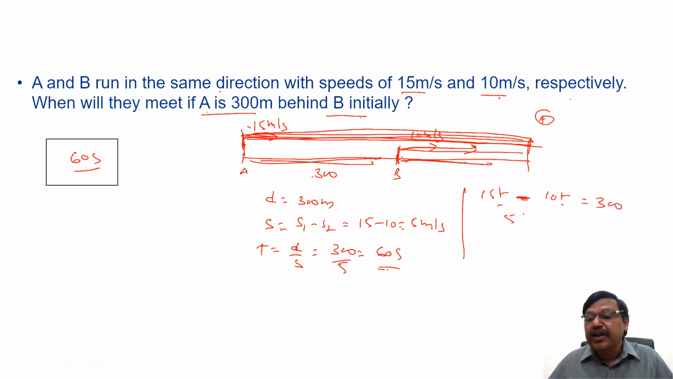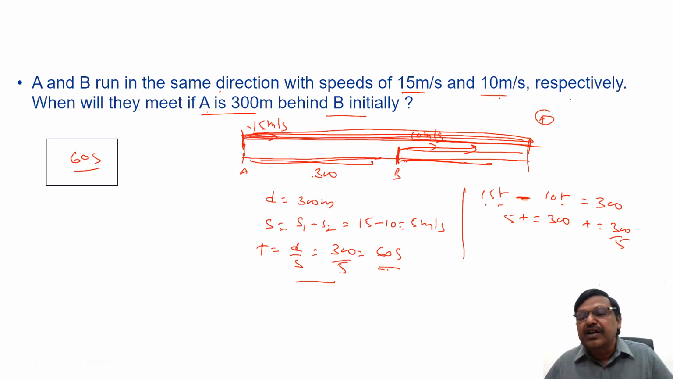15t minus 10t, 5t is 300. t is 300 by 5. Are you not getting the same thing here? That's what I am saying. If you can use relative speed in questions, you can always solve the problem in quick time. But however, sticking to your basic definitions of distance, speed and time also, we can answer the questions there, right?